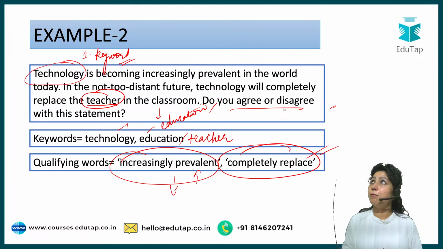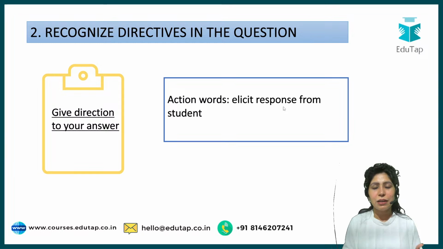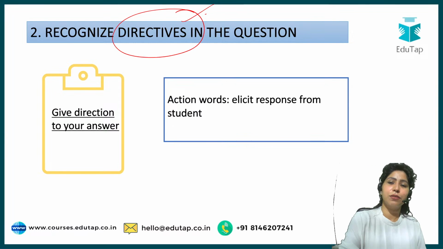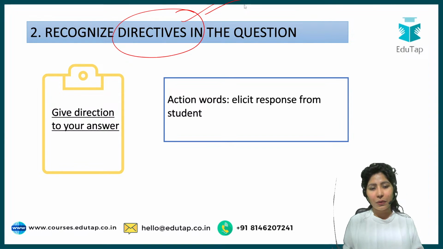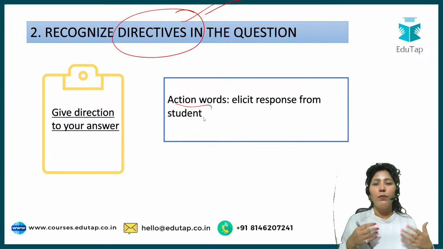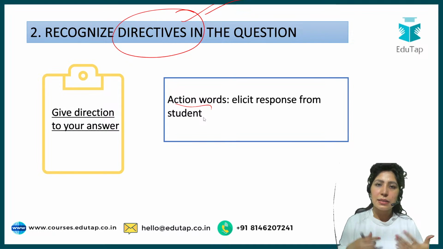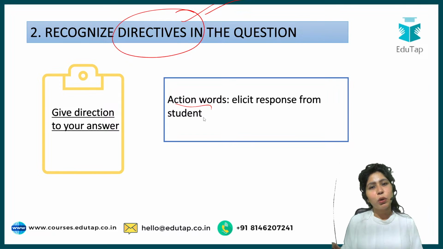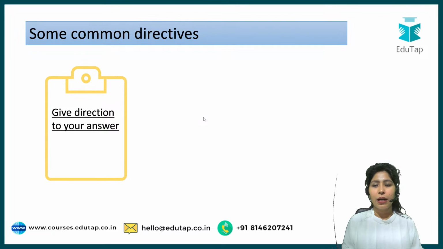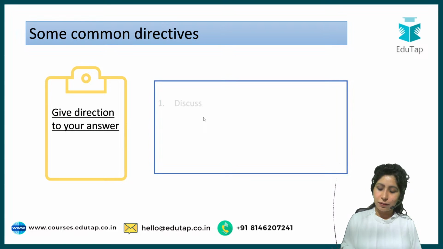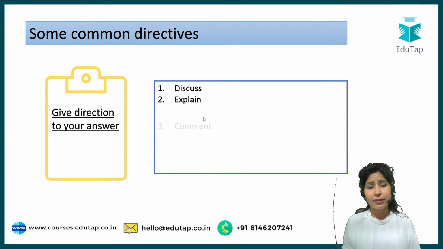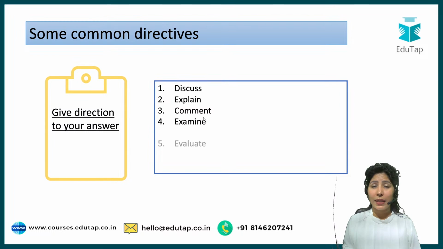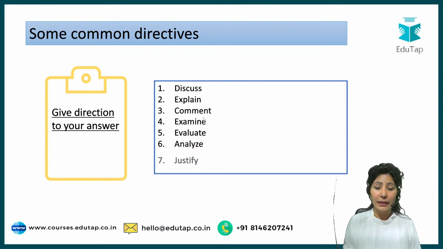Now, one thing I want to mention here is that you will not always be able to find the qualifying words, but this has been made clear to you so that you understand the intention of the examiner, and then you're able to recognize the directives in the question. Now, what are directives in the question? These are basically action words. What is this? Why is this? How is this? Discuss this, explain that, elaborate the statement, examine this result. So all these are basically directives in your answer. Discuss, explain, comment, examine, evaluate, analyze, justify.